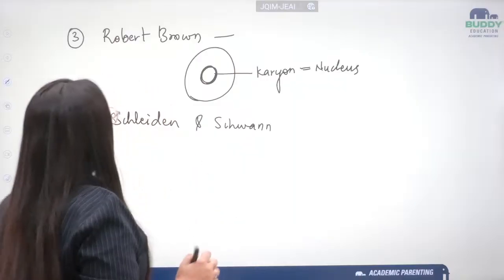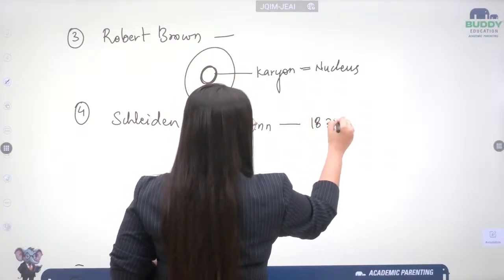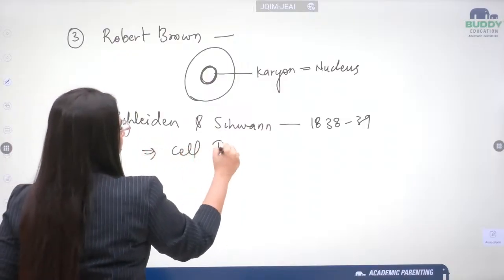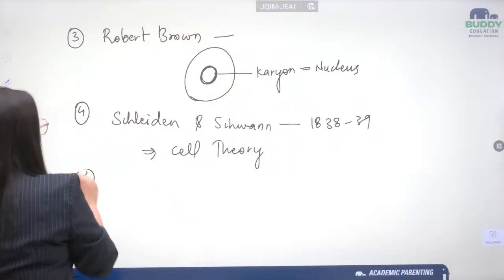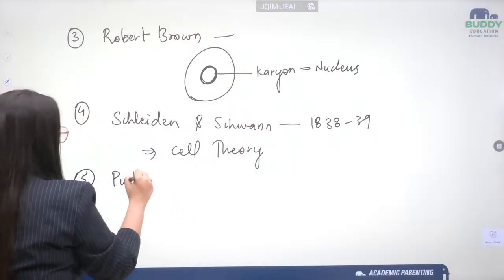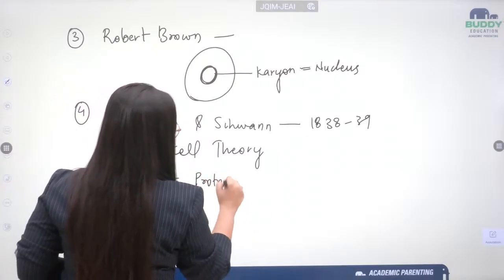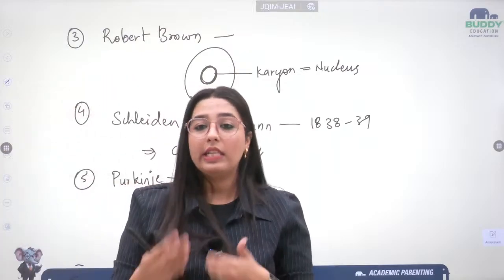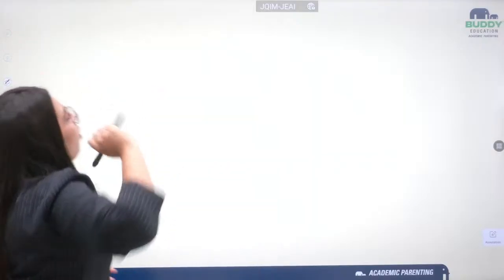Smart tricks. Another scientists who came in the picture were Schleiden and Schwann, in the years 1838 and 39, with the cell theory. That I'll discuss with you later in this class only. Then comes the scientist Purkinje, who discovered protoplasm. Everything I have already written here, I am going to discuss later in the lecture. Let's quickly move to the definition and what the cell means.